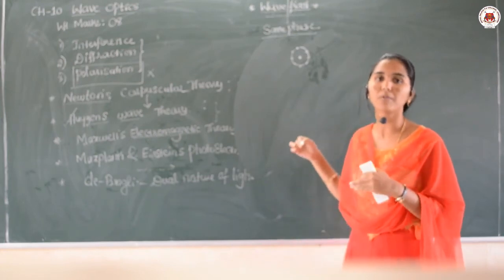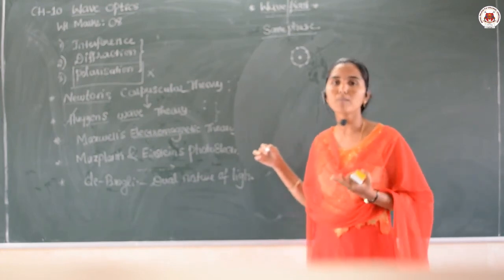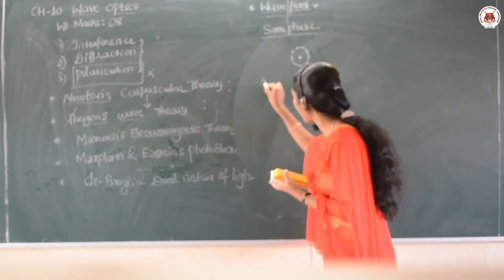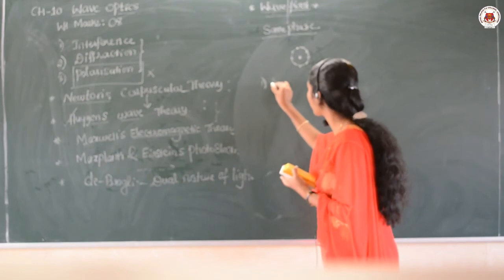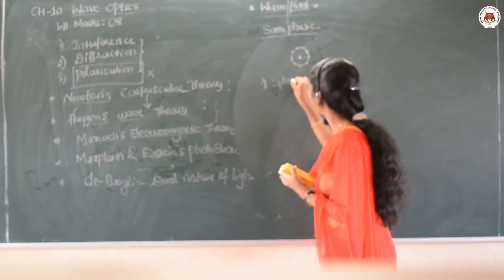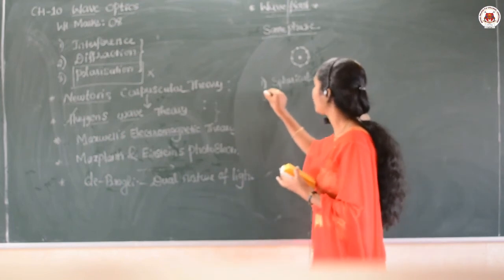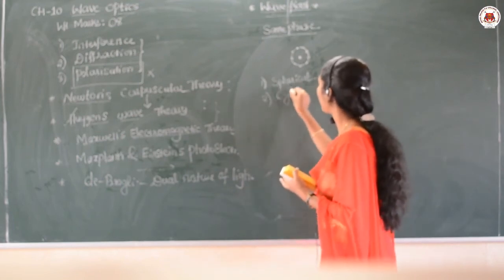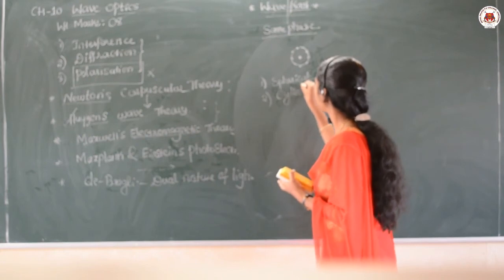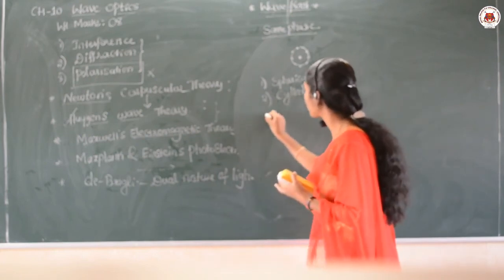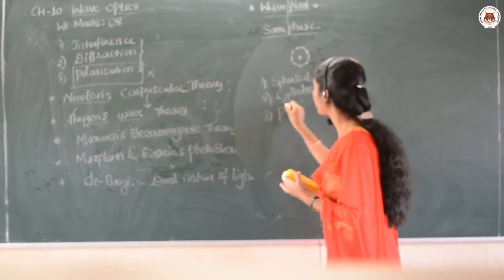In wavefronts, mainly three types we are going to find. The first one is the spherical wavefront, the second one is the cylindrical wavefront, and the next one is the plane wavefront.